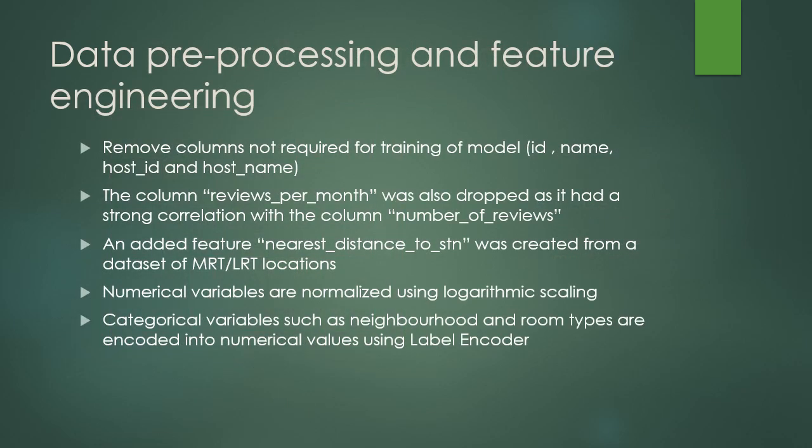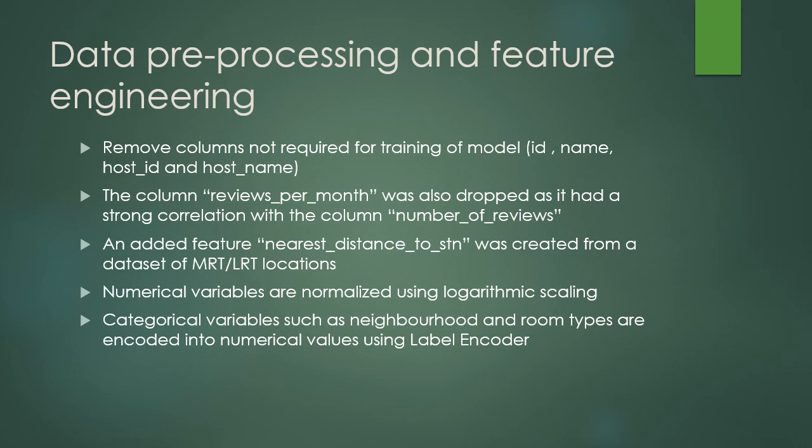Data preprocessing and feature engineering was done firstly by removing columns that are not required for the training of models, such as ID, name of the Airbnb property, host ID and the host name. Next, the column reviews per month was also dropped as it had a strong correlation with the column number of reviews.